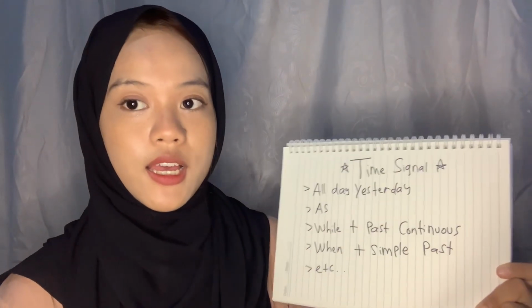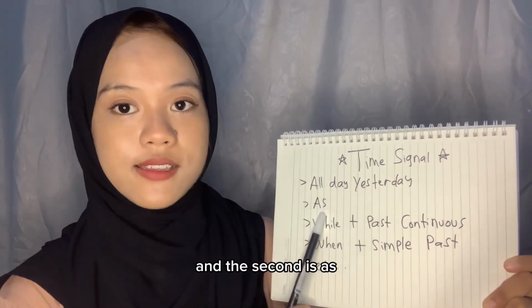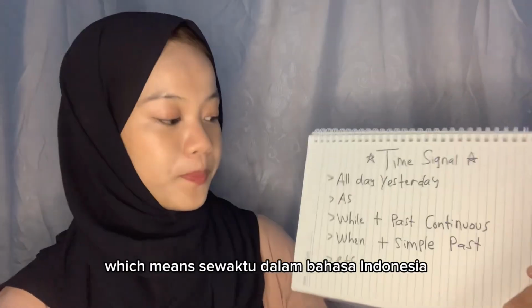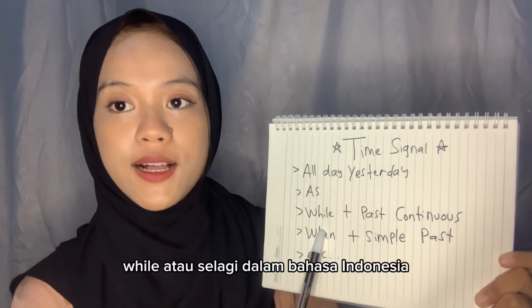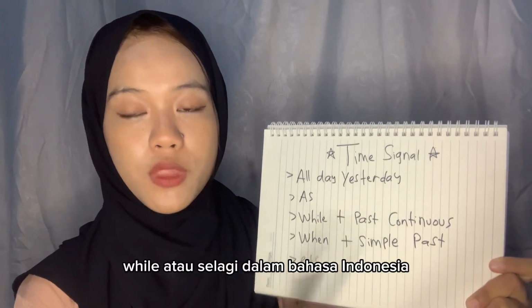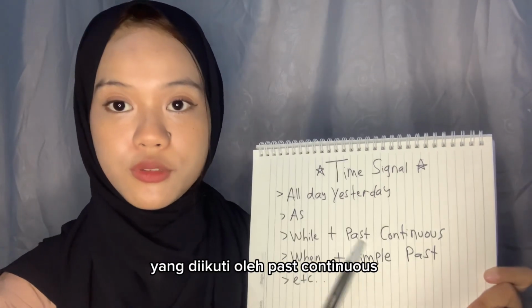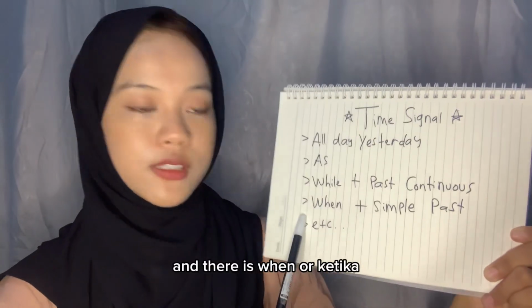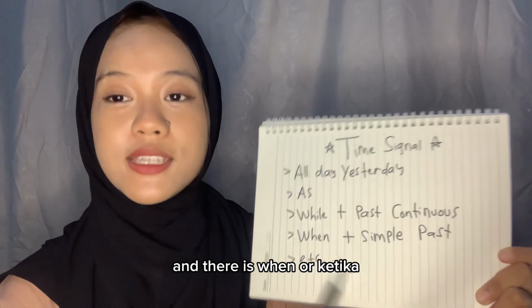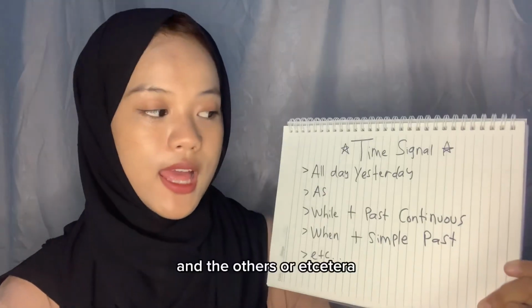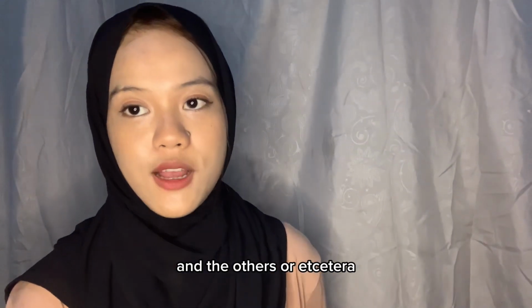And the second is as, which means sewaktu dalam bahasa Indonesia. Ketiga adalah while, is selagi dalam bahasa Indonesia, yang diikuti oleh past continuous. And there is when, or ketika, yang diikuti oleh simple past. And the others, etc.